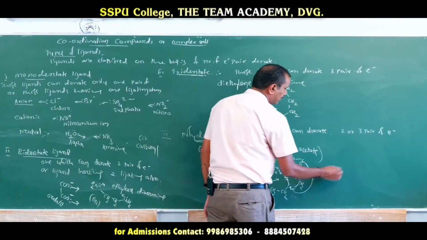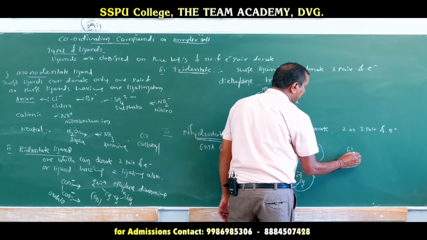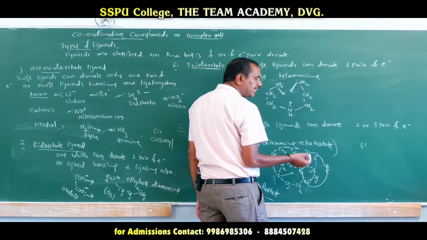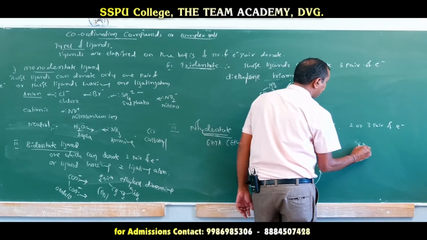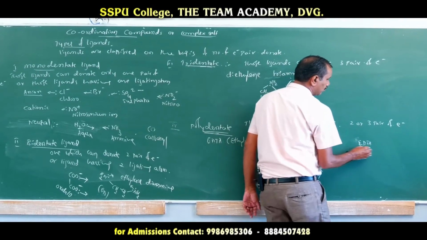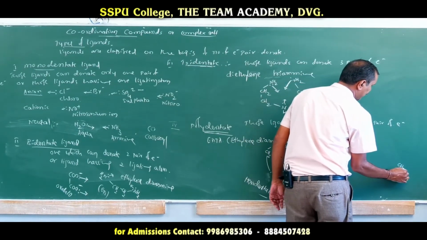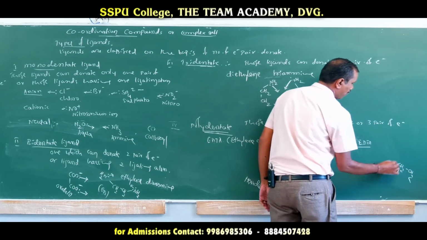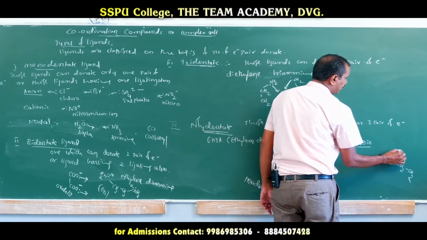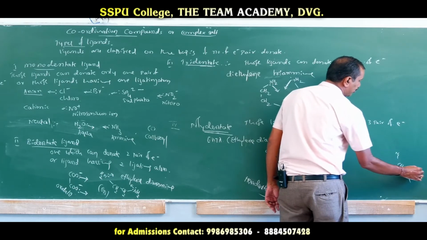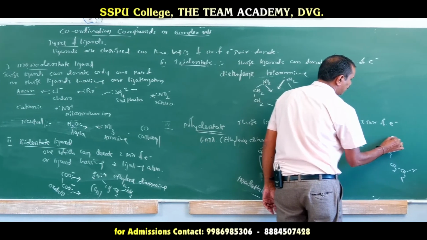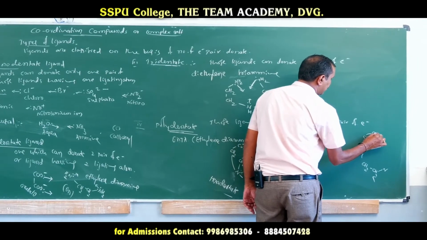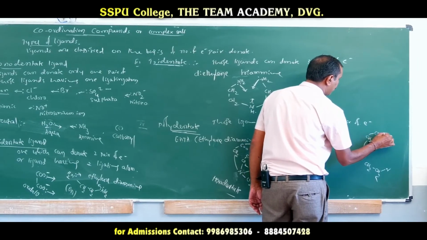Now we will write one more EDTA. EDTA is nothing but what? Ethylene diamine triacetate also. Ethylene CH2CH2, diamine NH2 NH2, where two hydrogen atoms are replaced by CH2COO minus.